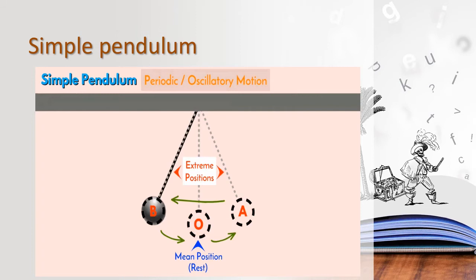Okay, and then it is tied with a string, is it, children? It is tied with a string and it is suspended freely from a rigid support. Okay, it has a rigid support. From that rigid support only it is suspended.